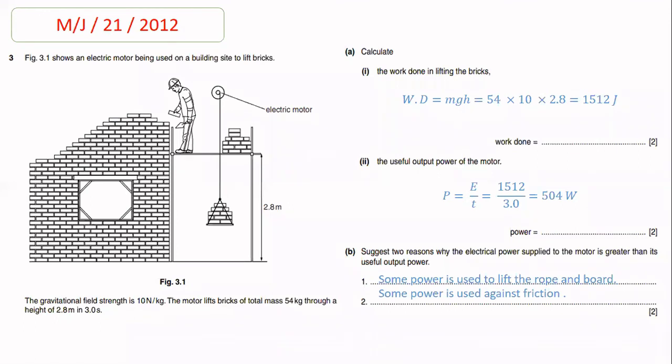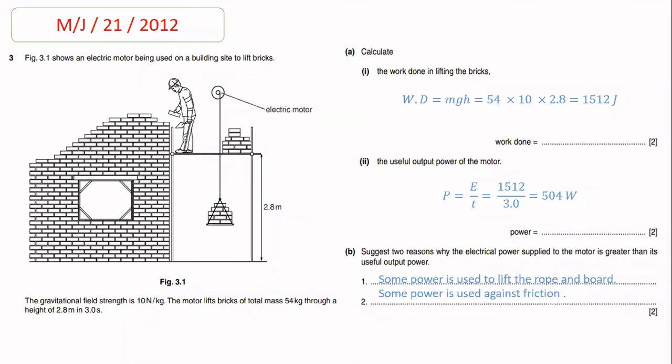So beta, when the bricks are lifted upward, it means the work is stored in the form of gravitational potential energy. So we use the formula for gravitational potential energy for the calculation of work done, which is mgh. So in place of m, we put 54, in place of g, we put 10, and in place of height, we put 2.8. So after solving it, we will get the answer, which is 1512 joules.